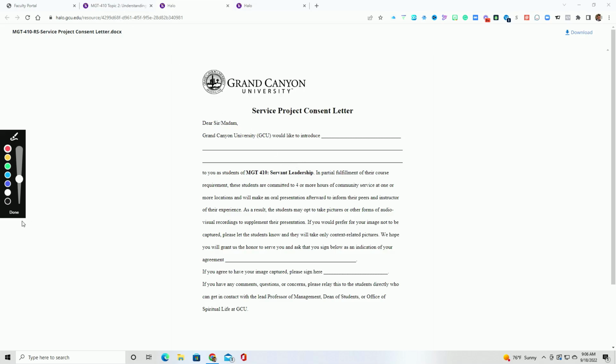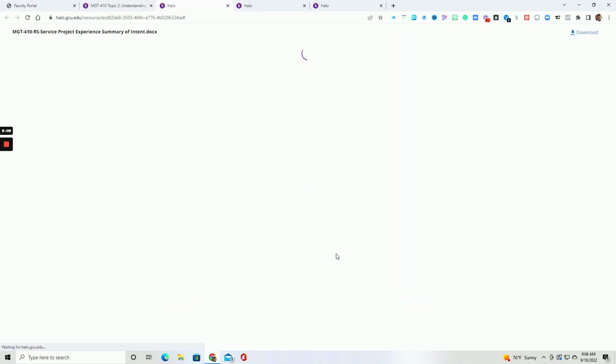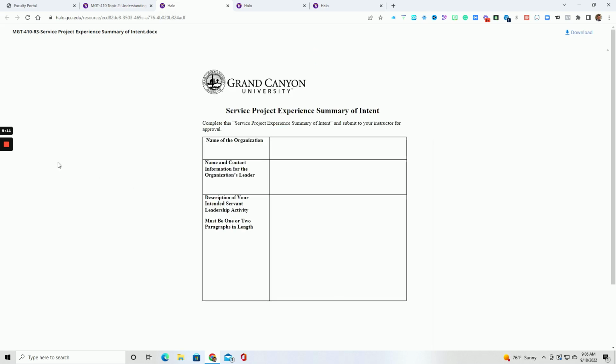So next, let me go over to the actual intent form. So again, you have another link here, and you're going to be completing this intent form. Now, this intent form is going to have several pieces of information. This is where you are telling me what you plan to do, so that way I can give you the approval. Okay, so here's going to be the name of the organization.